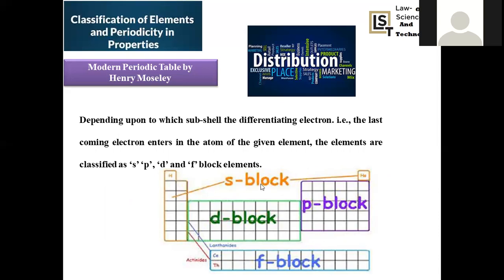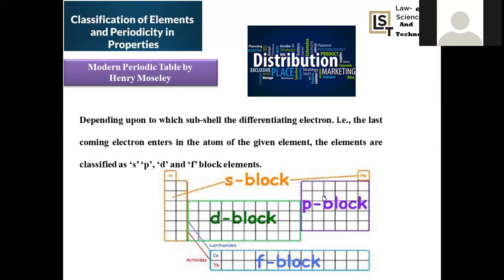First group and second group together are regarded as S block elements. When you move on to P block, np1, np2, np3, np4, np5, np6. All these 6 groups together are regarded as P block elements.